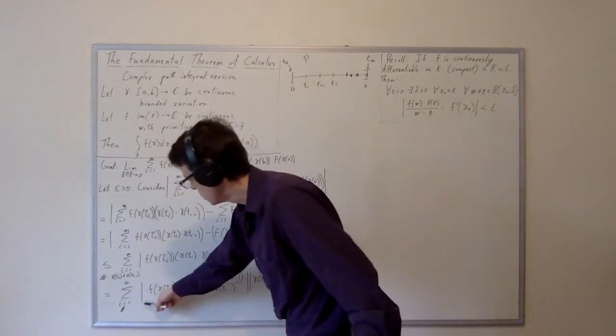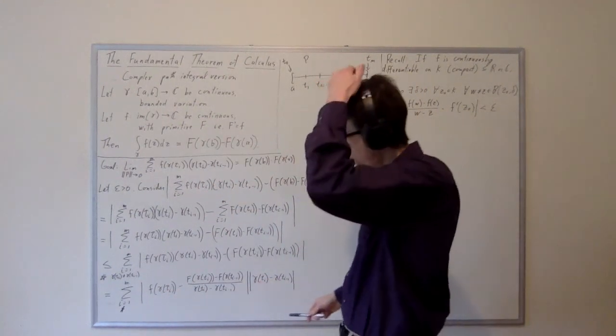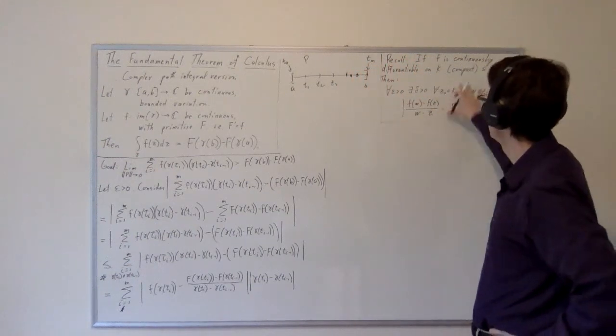What we want now is some sort of strong control over this. Now, what I'm going to do, though, is I'm going to invoke this.